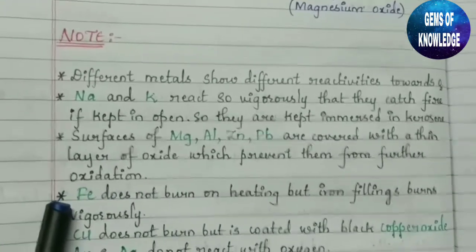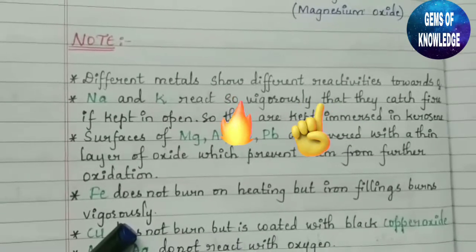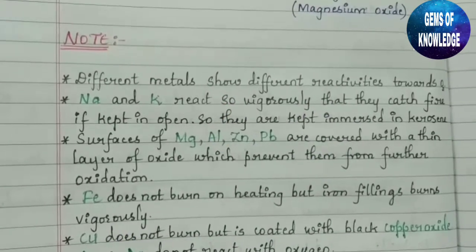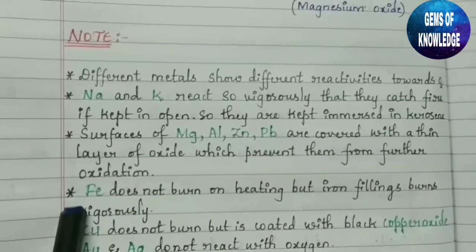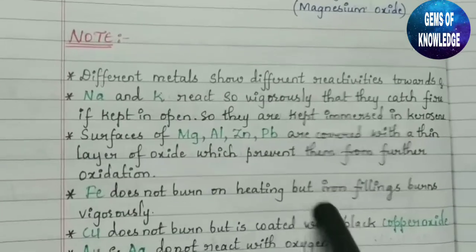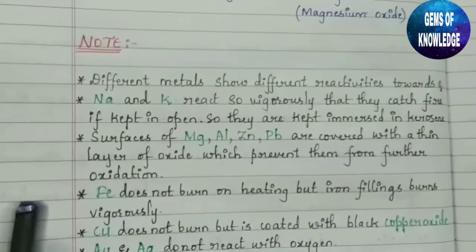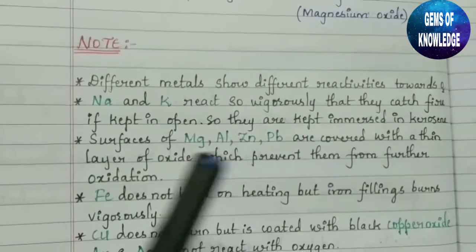Next, coming to the fourth point, Fe. Fe is nothing but iron here. Fe does not burn on heating, but iron filings burn vigorously. So the iron metal will not burn on heating, but small iron pieces, called iron filings, can be burned when placed onto the flame.